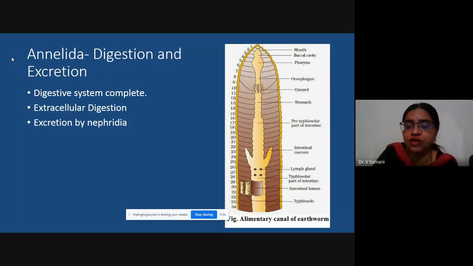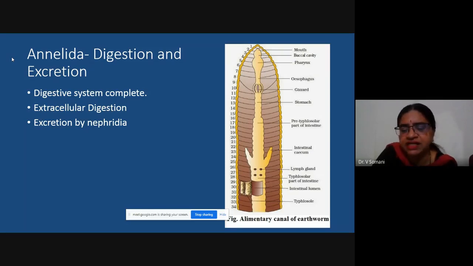Then you can see a tube-like stomach, and then the entire remaining body shows the presence of intestine. You can see the pre-typhlosolar part of the intestine. Typhlosole is a particular region or part of the intestine. If you go to segment number 26, 27, 28, below that you can see the typhlosolar part of the intestine.